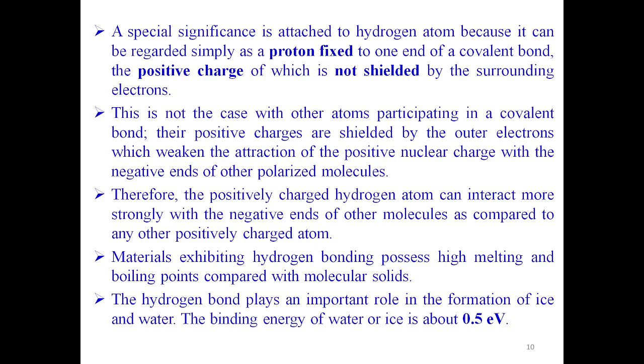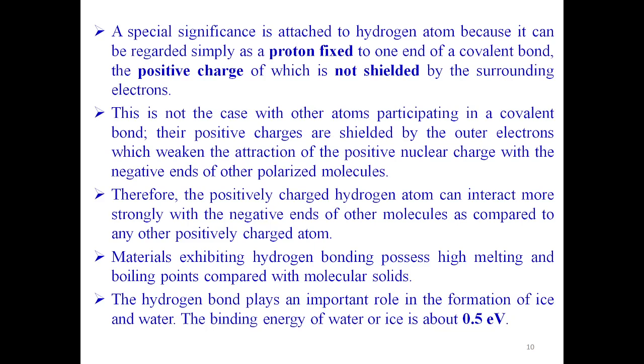So even though polarized molecules are formed in other elements, their positive charges are shielded by outer electrons. So the electropositive momentary ion formed may not be as strong as hydrogen. Therefore, the positively charged hydrogen atom can interact more strongly with the negative ends of other molecules, as compared to any other positively charged atom.